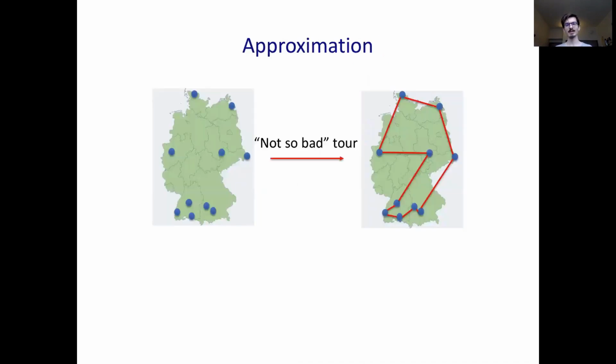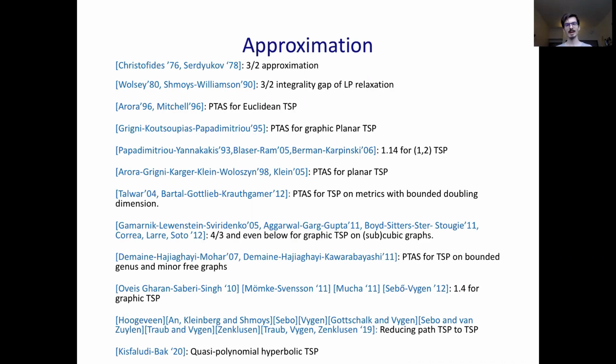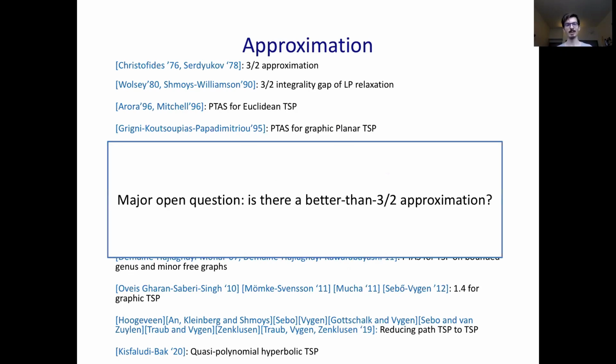TSP is NP hard, so often we must resort to approximation algorithms to find solutions. The best known approximation algorithm is from Christofides in 1976, and there's a 123 over 122 hardness result. There's been a lot of exciting work on approximating metric TSP and related problems since Christofides. However, there's been no improvement to this 3/2 ratio in the general case. So a major open question remains: can we beat 3/2 for general metric TSP?